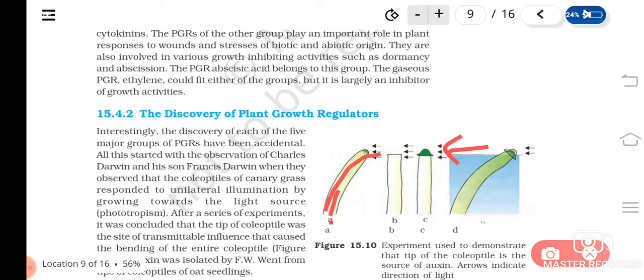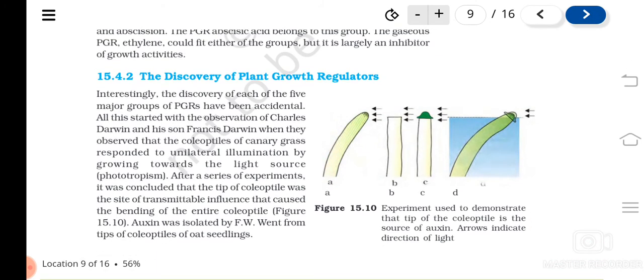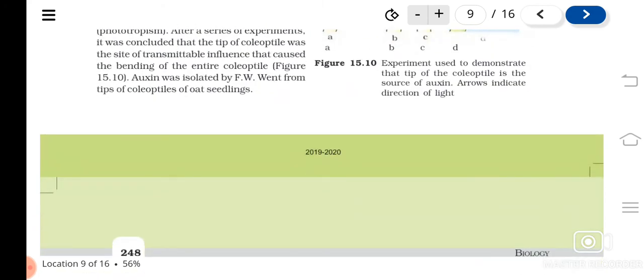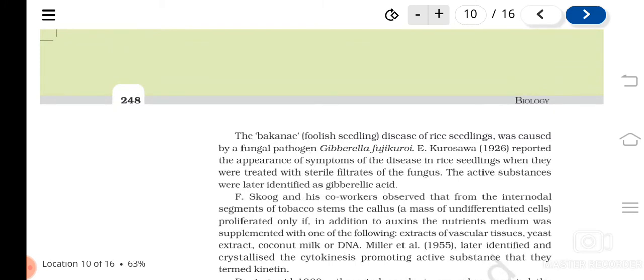Okay, and later on it was found that the tip of the coleoptile is the site where the auxin, the substance, is produced, and that caused the bending of the entire coleoptile. Later on F.W. Went isolated auxin from the coleoptile of oat seedlings. This was first observed by Darwin and his son, Charles Darwin and his son, and later on this substance was isolated by F.W. Went.